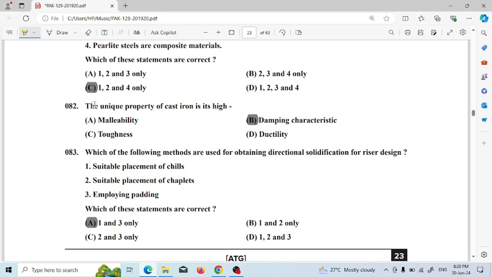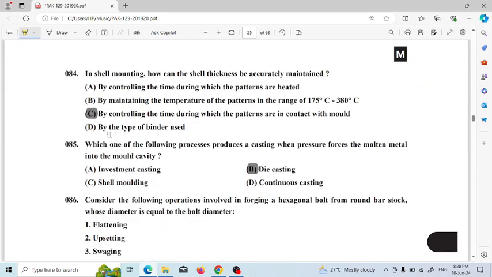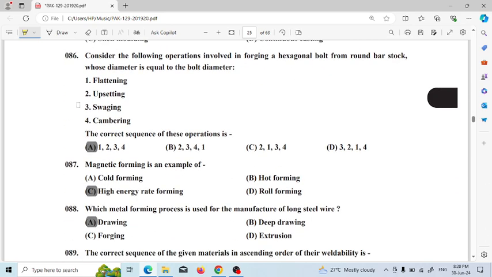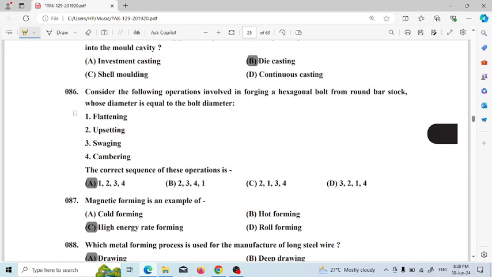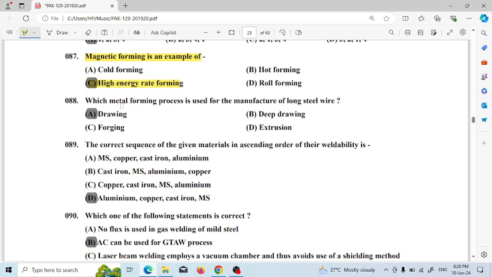So the unique property of cast iron is its high damping characteristic. This is called steam. Magnetic forming is an example of high energy rate forming. Next, the metal forming process used for the manufacturing of long steel wire is the method of drawing.